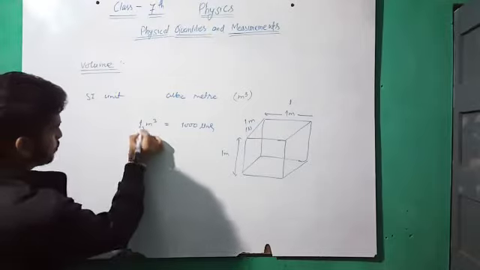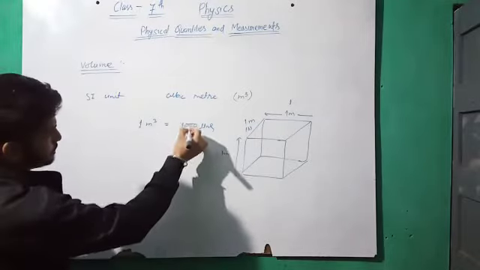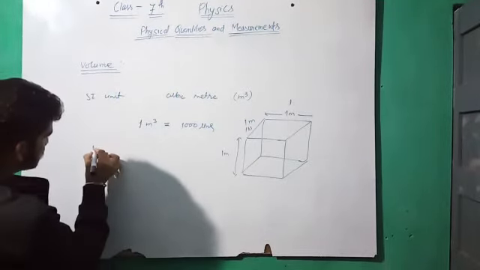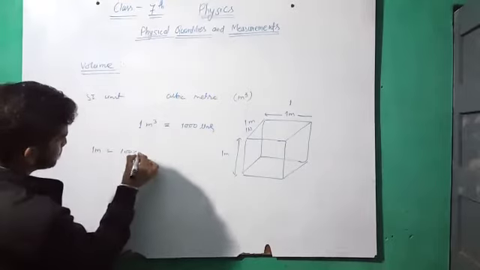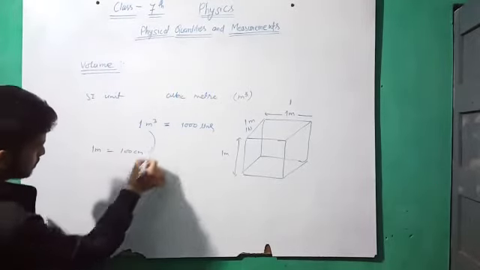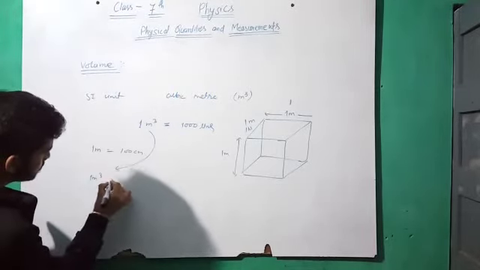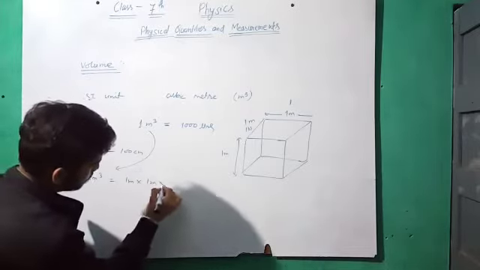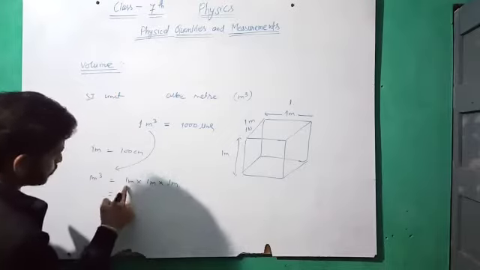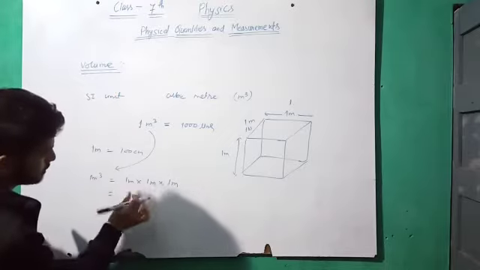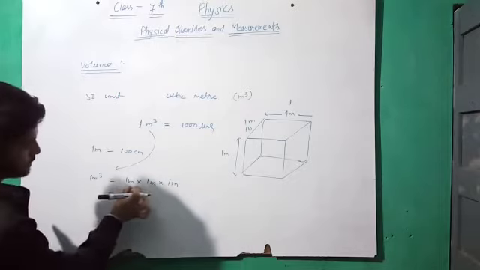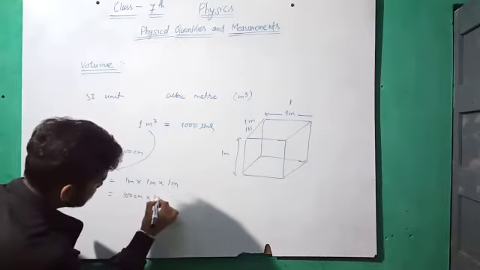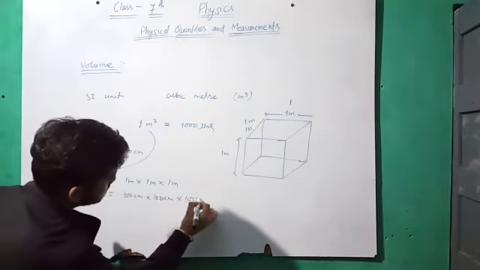So what is the smallest unit? Various types of units are used for the measurement of volume. The smallest unit: 1 meter equals 100 centimeter. So 1 meter cube equals 1 meter into 1 meter into 1 meter, three times multiplied, so meter cube. That is 100 centimeter into 100 centimeter into 100 centimeter.